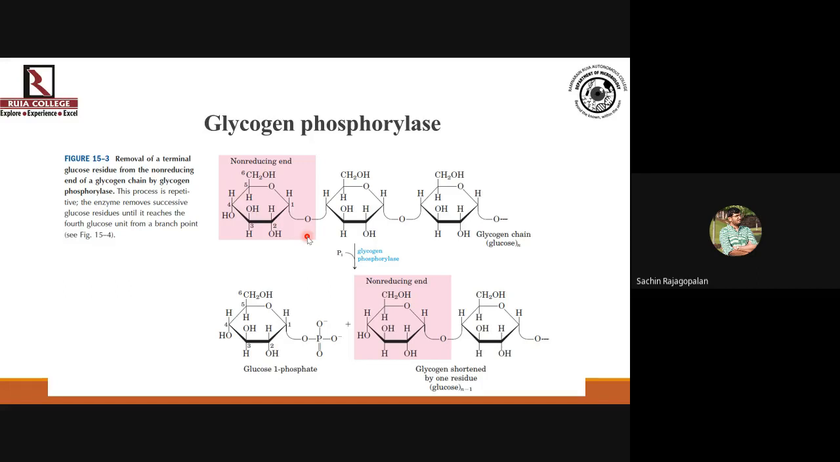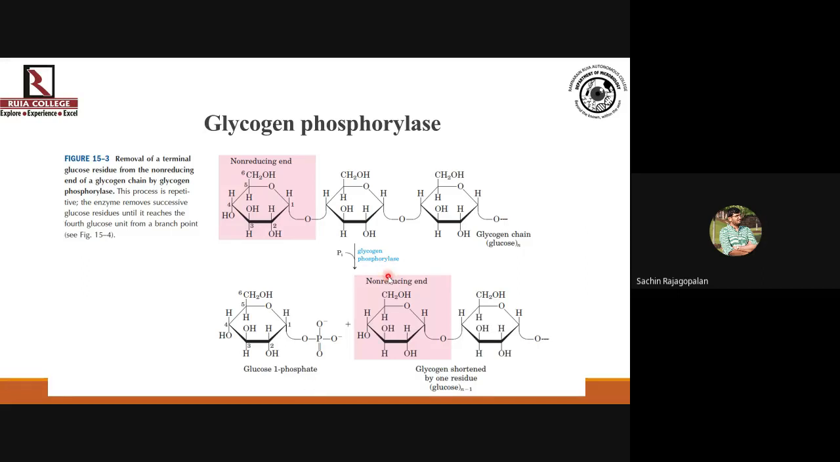And what does it do? The name is phosphorylase because it's going to add a phosphate to the glucose that is being removed. So after breaking this bond, it's going to attach a phosphate group there, thereby forming glucose 1-phosphate, because it's attaching the phosphate group to the first carbon. So you get glucose 1-phosphate.